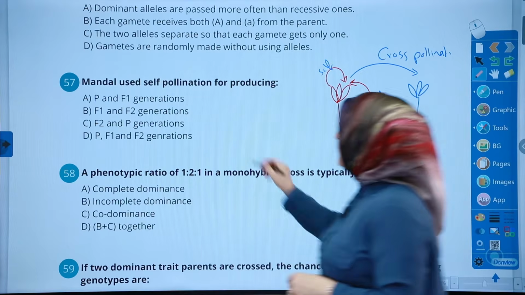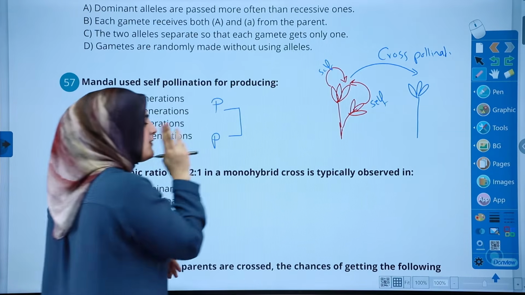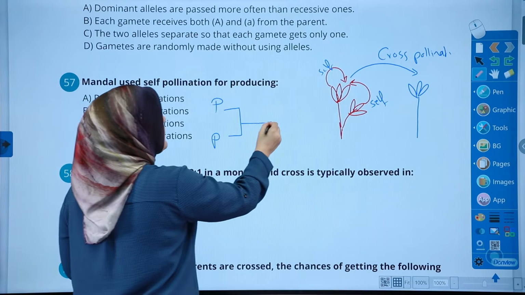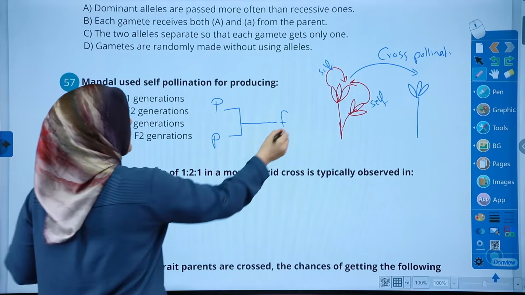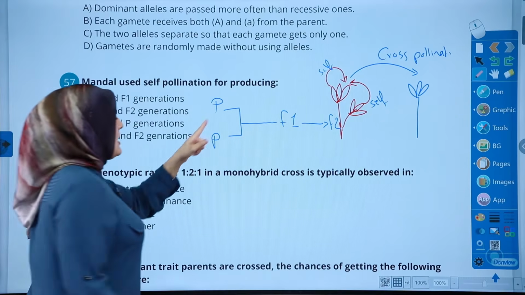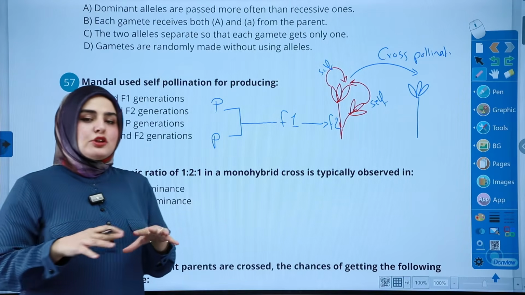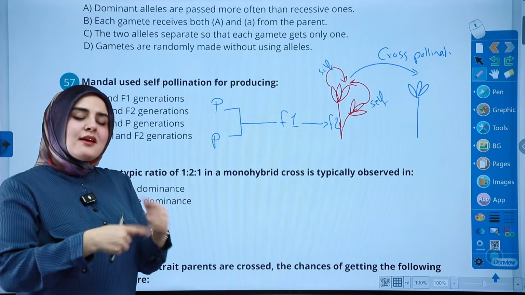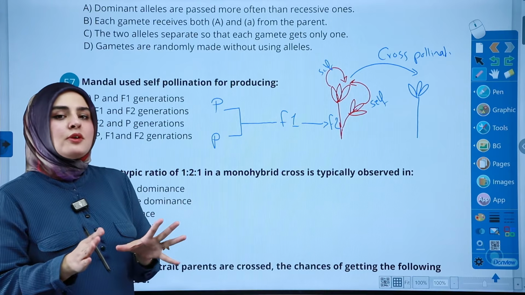Mendel created two pure breeding parents of different traits. One of them dominant, the other one recessive, both of them homozygous. They created F1 generation, and then F2 generation. Why did I do that? Pure breeding: in order to bring pure breeding, we usually try to make sure that these plants are always reproduced among themselves, self-pollination, in order to get pure breeding, or else you don't get it.